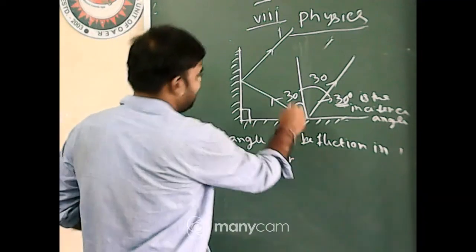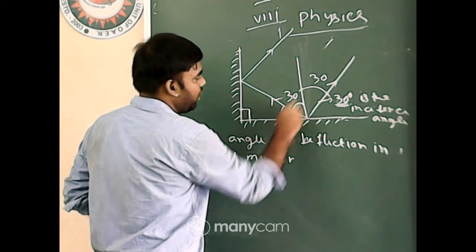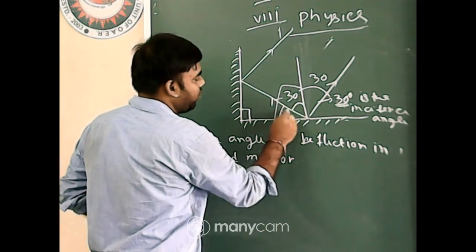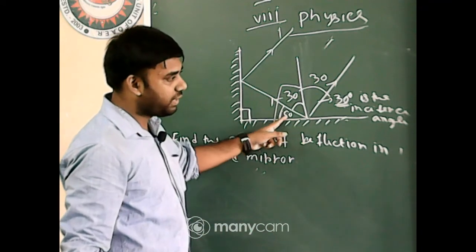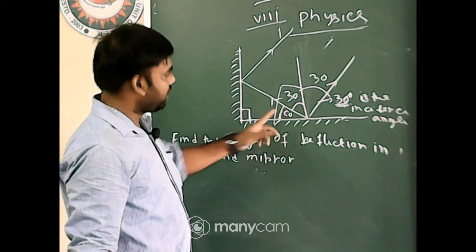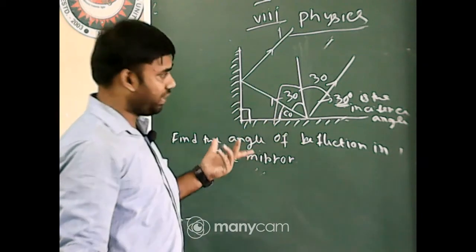Now as it is 30 degree, what will be the value of this angle? Total 90 degree, so this value will be 60 degree. Yes, you can solve it along this way.